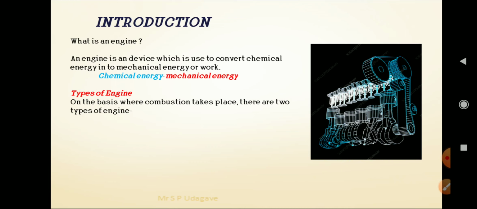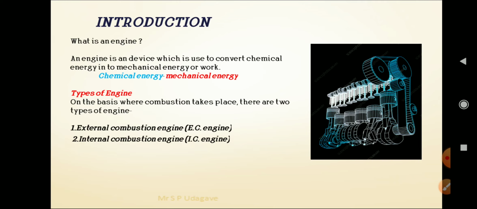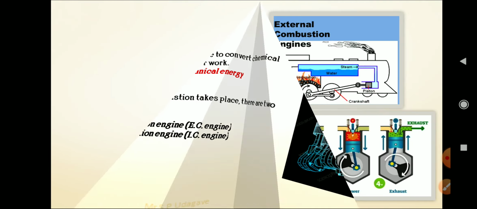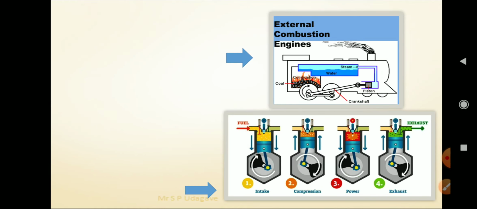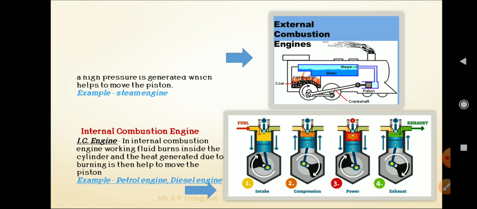There are two types of engines. The first one is the external combustion engine, also called the EC engine. The second one is the internal combustion engine, the IC engine. First we will see the difference between the external combustion engine and the internal combustion engine.